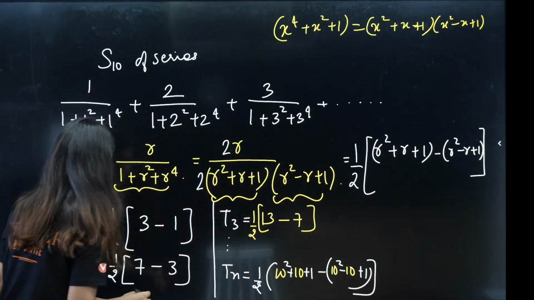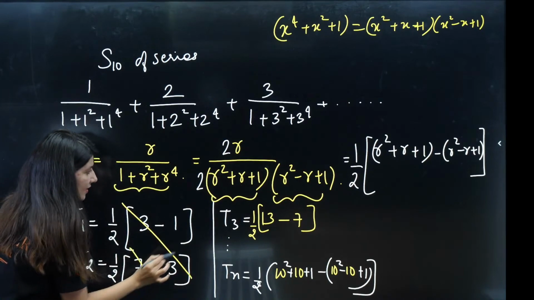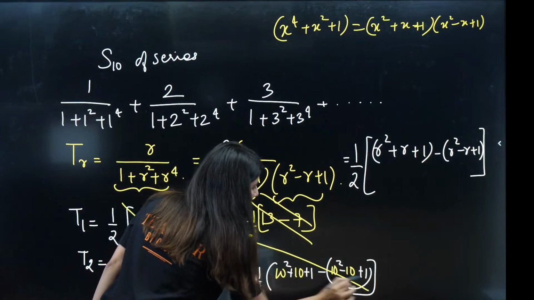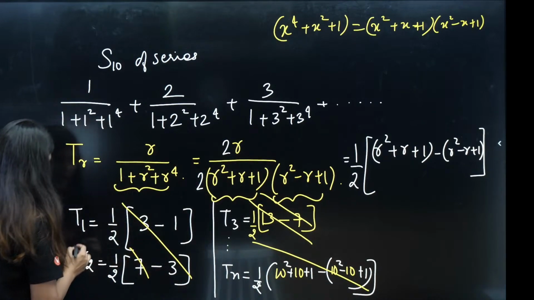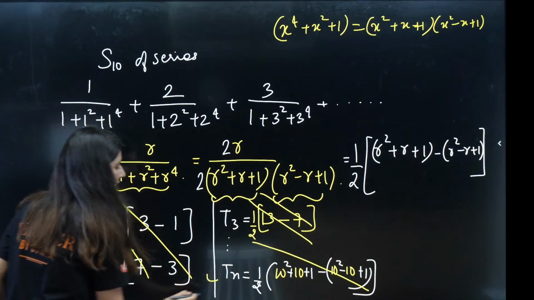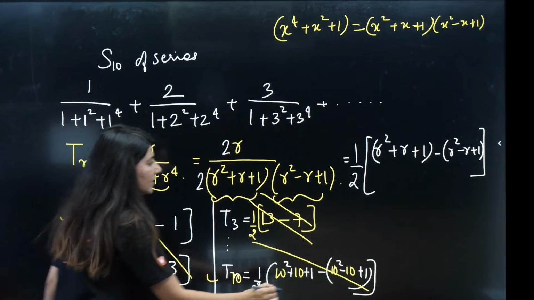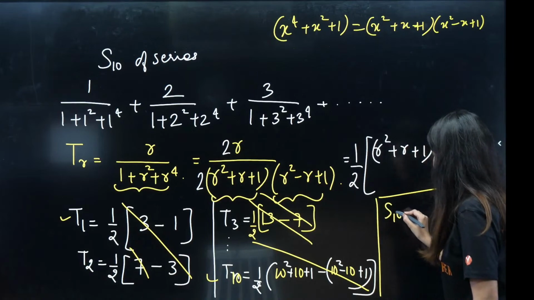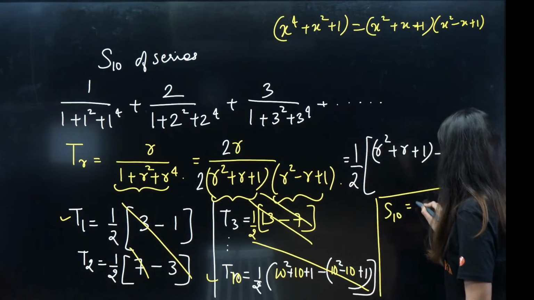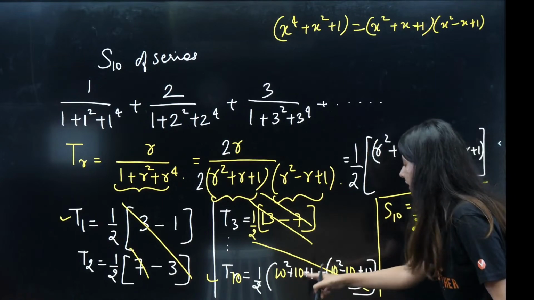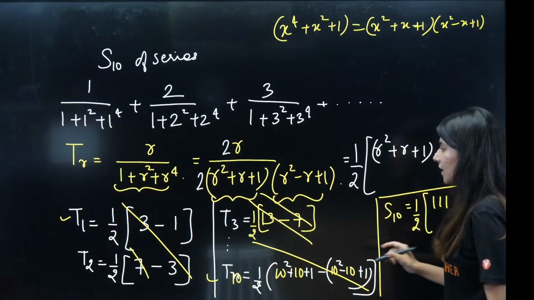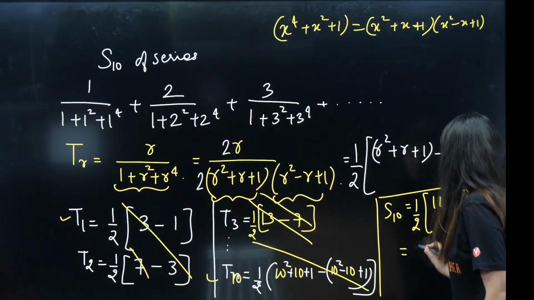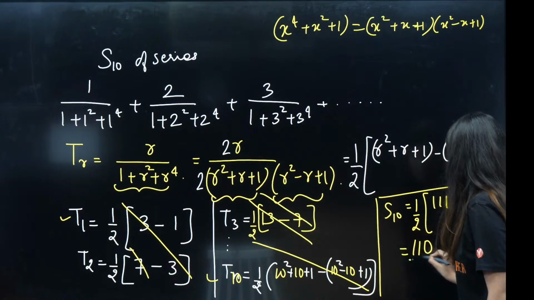So 3 gone, 7 gone, 13 gone, and this will become this. This is T1, this is Tn, T10. Add all the terms. The moment you add, S10 is equal to 1 by 2 common, 100 plus 10 plus 1, 111 minus 1. So this is 110 by 2.